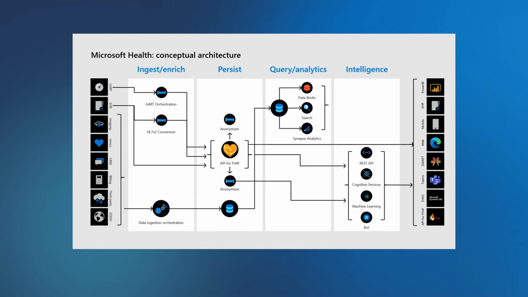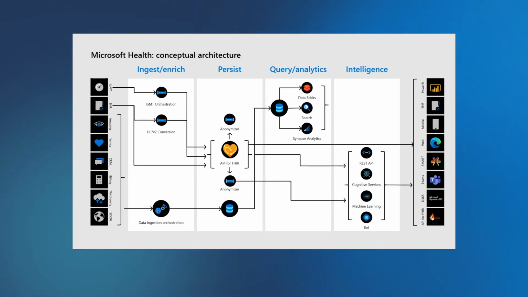Or is it data that doesn't really fit in the FHIR server, but yet really belongs in the FHIR ecosystem? And we might put it in cloud storage. Once I have this data persisted, I want to be able to create cohorts, not one, but many, because cohorts are designed to meet needs, should they be for research or for applications.